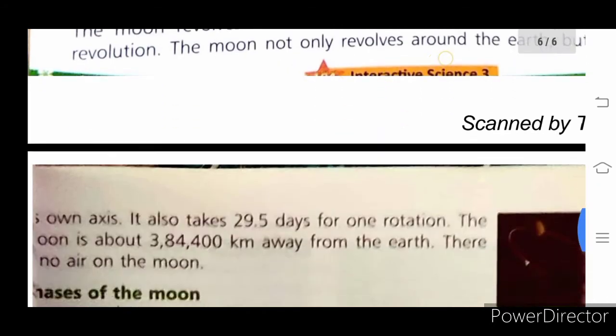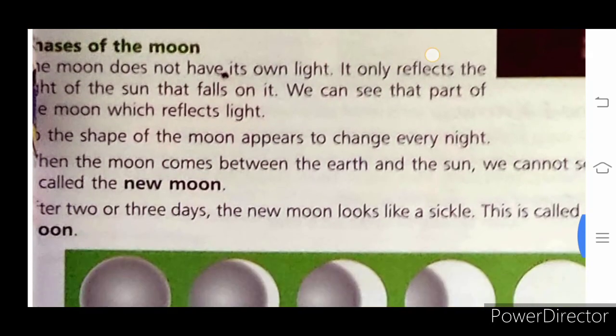Now let's move on to the phases of the moon. What are the different phases of the moon? The moon does not have its own light. You know, children, the moon does not have its own light. It reflects the light of the Sun. It only reflects the light of the Sun that falls on it. We can see that part of the moon which reflects light.